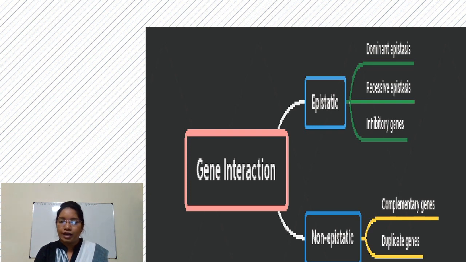Non-epistatic examples are complementary genes and duplicate genes. Complementary genes we have discussed in the previous session and duplicate genes we are going to discuss further. Today we are going to elaborate epistatic gene interaction.